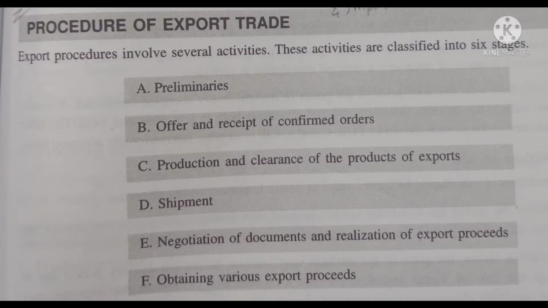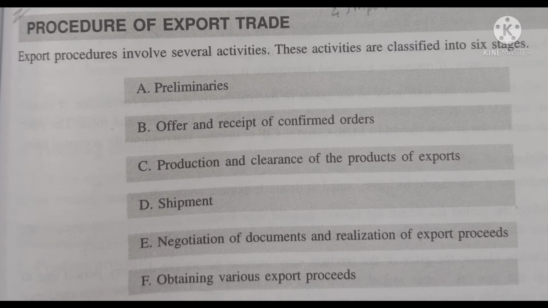Now, let's see the procedure to be followed for an export trade. This is the procedure which is given below. They have to follow 6 stages to complete the export trade. That is the preliminary stage, then offer and receipt of confirmed orders, then production and clearance of the products of exports, shipment, negotiation of documents and realization of export proceeds, obtaining various export proceeds. Now let's see in detail these points.